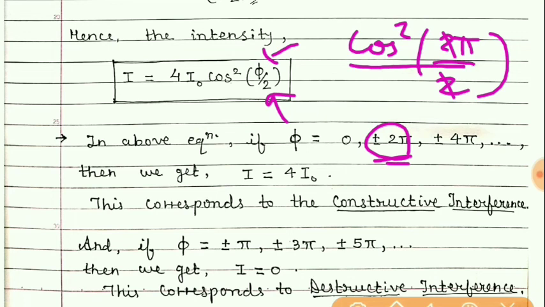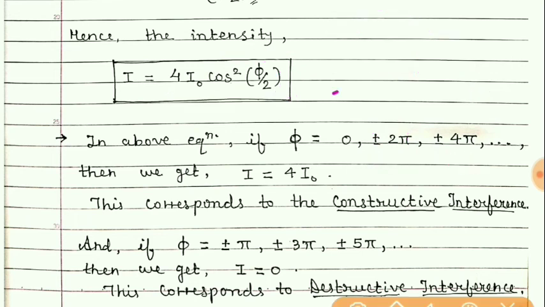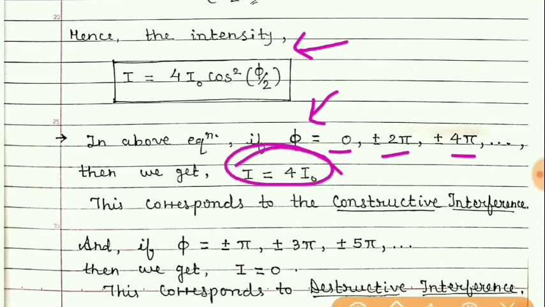But we know that cos pi is equal to minus 1 and the square is 1 only, so 1 into 4I naught, once again you get 4I naught, and so on. So if we take the value of phi in this equation as 0, 2 pi, 4 pi and so on, we get maximum intensity, which gives the condition for constructive interference.